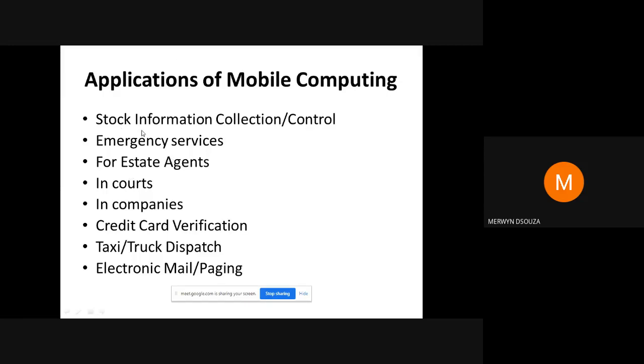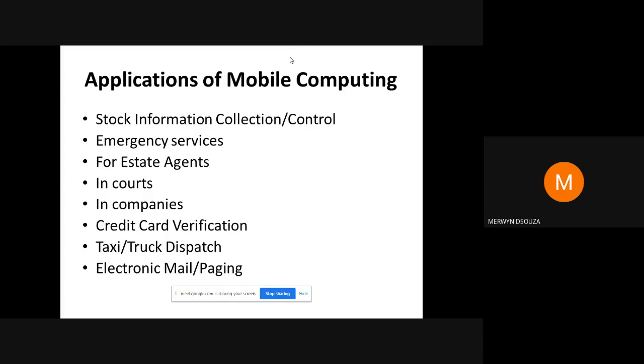Now we know all these applications we can access; we have already used or seen this kind of application. There are many more you could write about. This is one common question in your exams: what are the applications of mobile computing? Then you just write whatever apps are installed, there are many more. You can order food. There are about 7 or 8 applications I have listed here, but there are so many more.